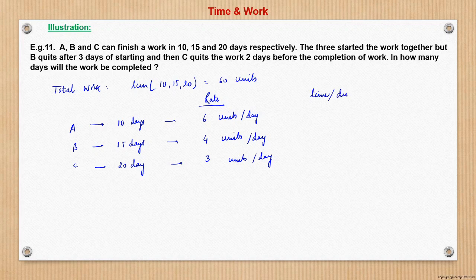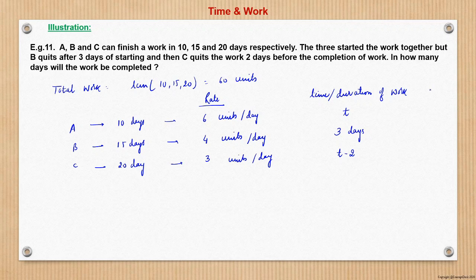And what is the time they are working for? Time or duration of work. The three started the work, but B quits after 3 days. So it means B works for 3 days. And C quits the work 2 days before the completion of work. So let the work complete in T days. So he will quit after T minus 2 days, so he will work for T minus 2 days. If the total number of days needed to complete the work is T, he quits the work 2 days before that. So T minus 2 days he works and A works for all the T days, right?